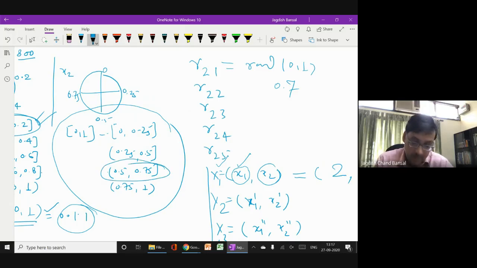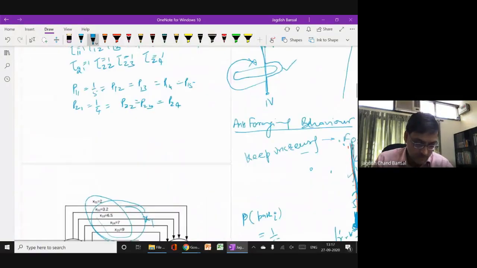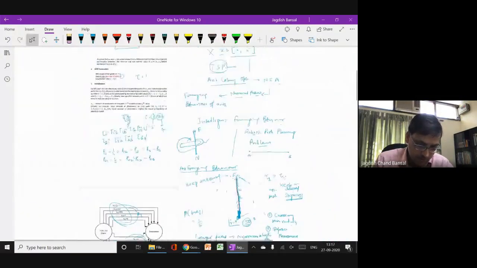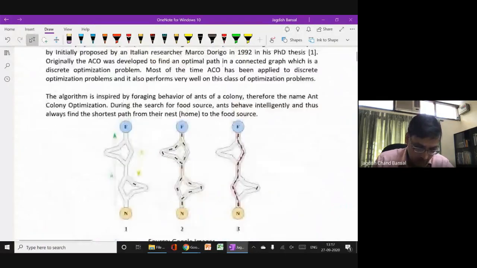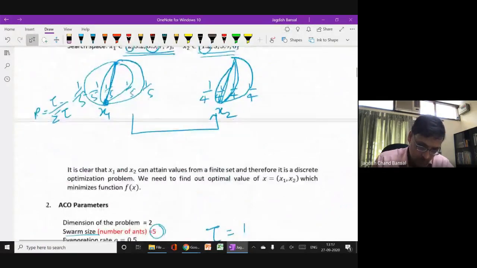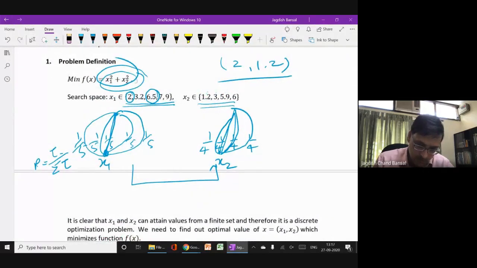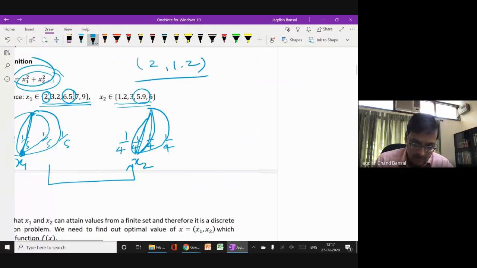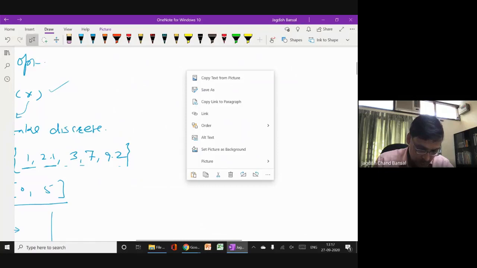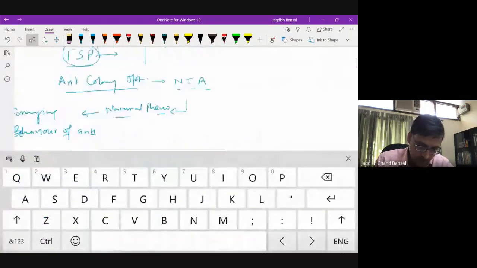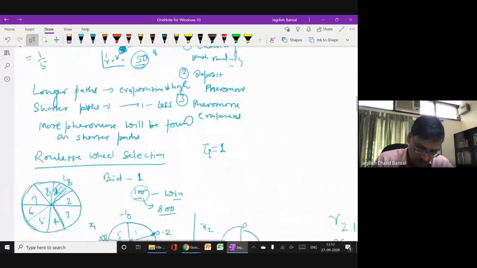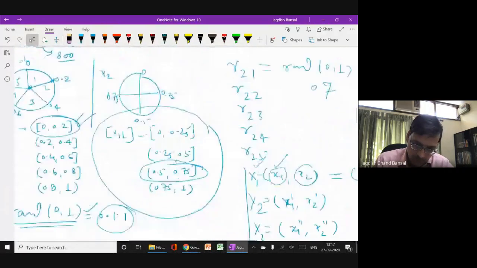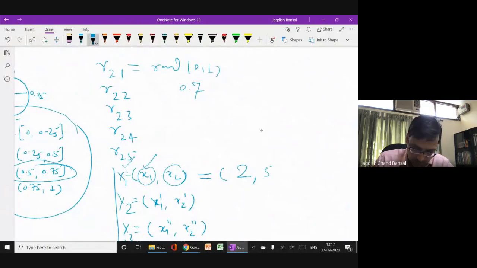It means the second variable for the first aunt will take the third value, 5.9. So this solution will be 5.9.